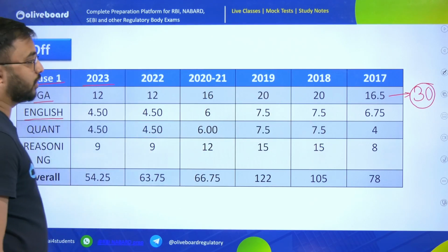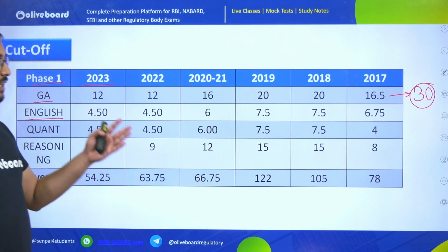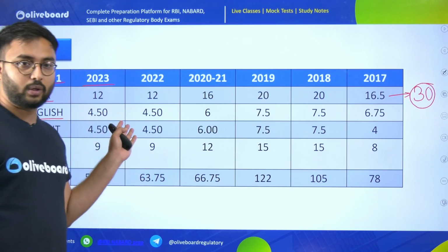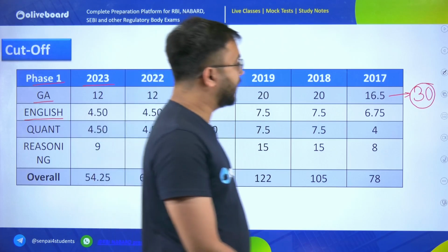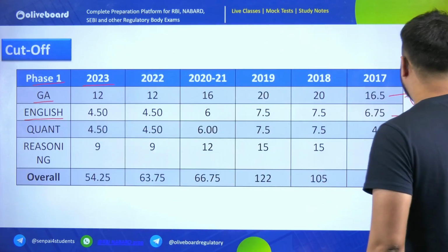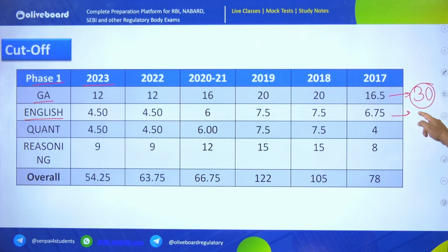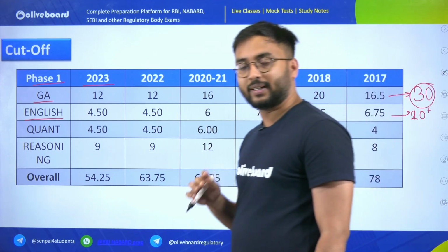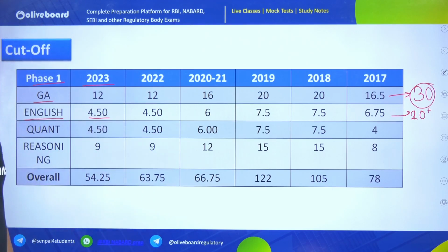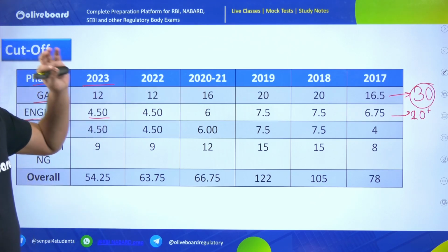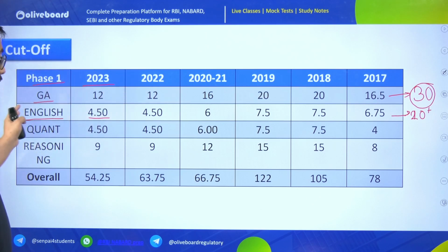For English, the cutoff is sometimes 7 to 8 marks, or in recent years even 5 marks. As English has 30 marks, you should always try to get more than 20 marks. So target 20 plus, or 20 to 25 marks in English. Here again, like GA, English is scoring. So for both of these subjects, think of GA 30 plus marks and English 20 plus marks.